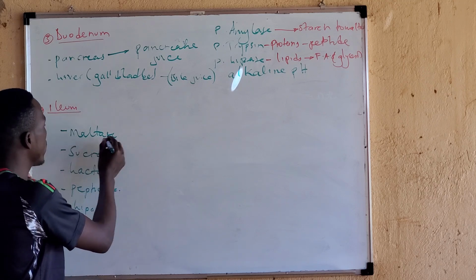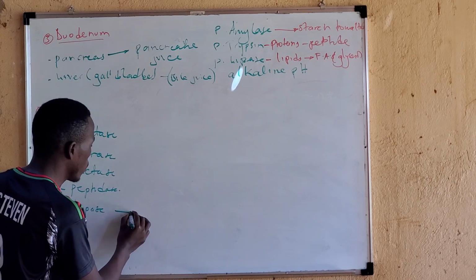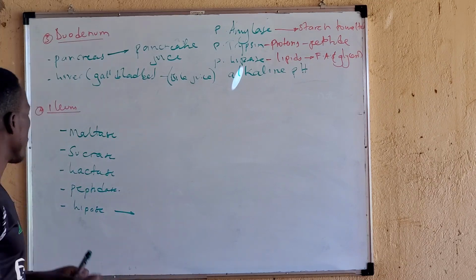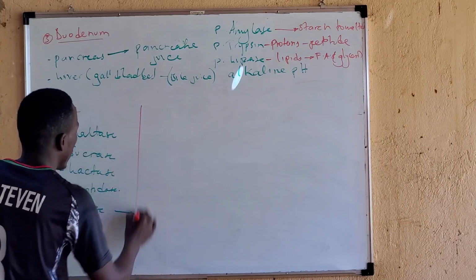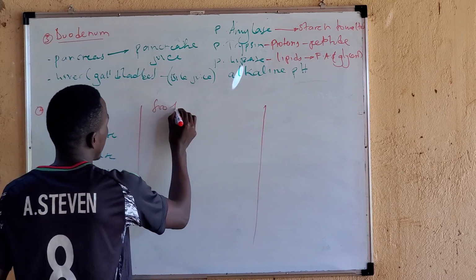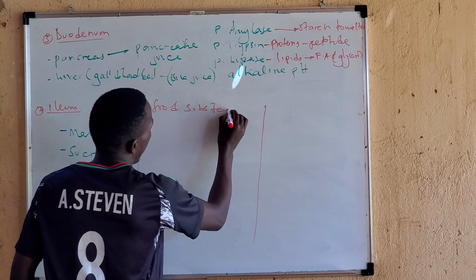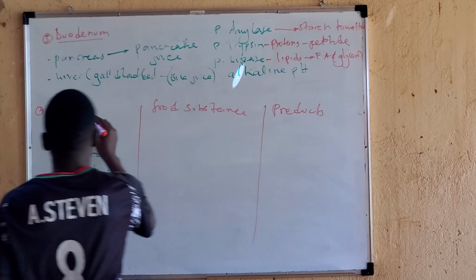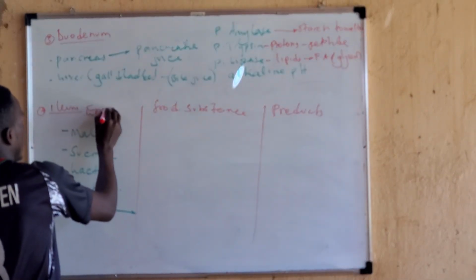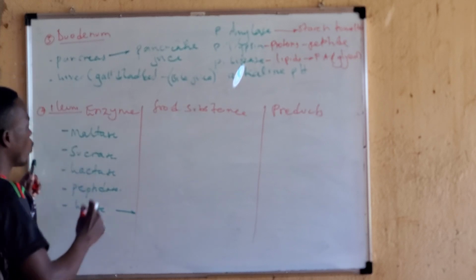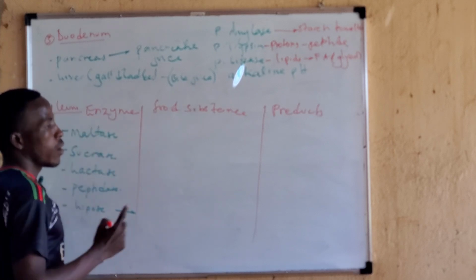Now, these are the enzymes, these are the food substances, then the products. Now, let's go with our maltase.